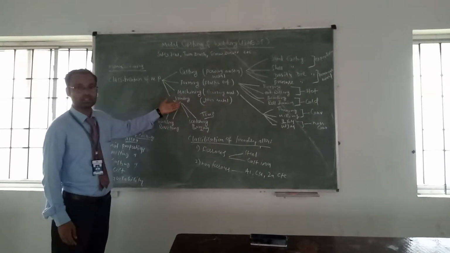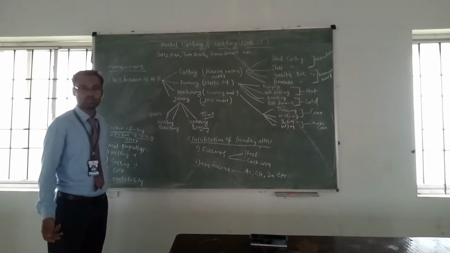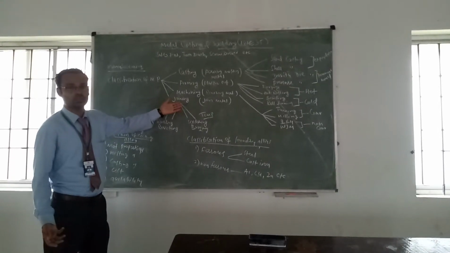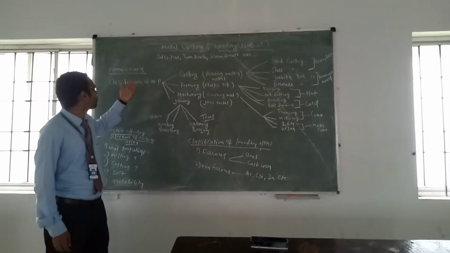Joining is nothing but joining two metal pieces to form a single component, with or without application of pressure. Not only metal pieces, we can also join thermoplastic components. This is the main classification of manufacturing processes.